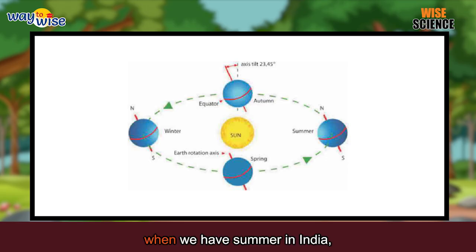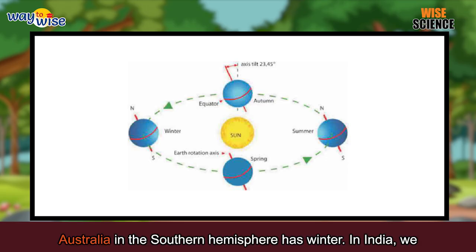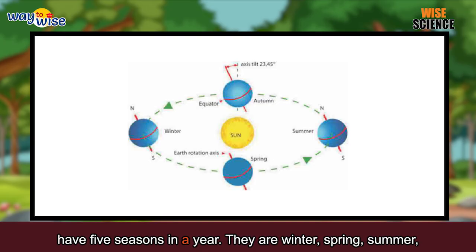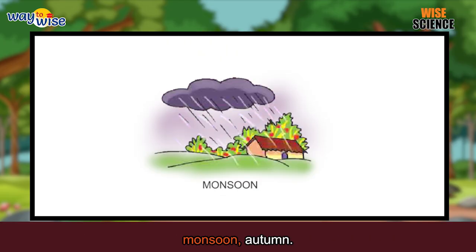For example, when we have summer in India, which is in the northern hemisphere, Australia in the southern hemisphere has winter. In India, we have 5 seasons in a year. They are winter, spring, summer, monsoon, autumn.